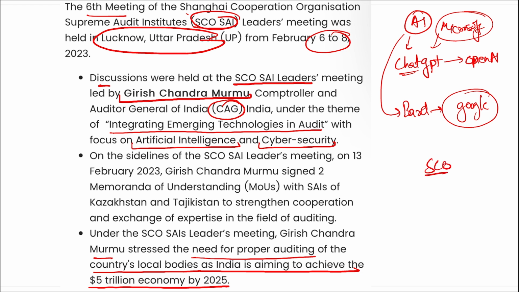If we are talking about SCO, can you tell me where the headquarters of SCO is? It is in Beijing, China. Next, remember, when was it established? It was established on 15th of June in 2001. And who is the Secretary General here? It is Zhang Ming. And in SCO there are 9 member countries.